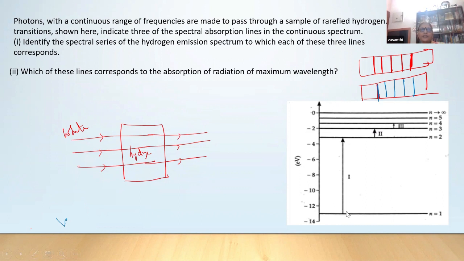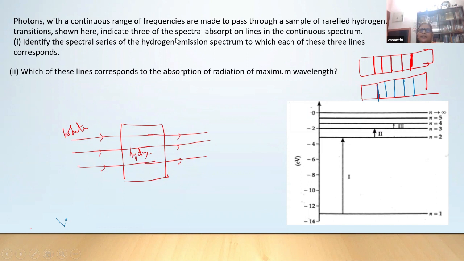So now what is this absorption spectrum here? What is the name of the absorption spectrum? Identify the spectral series of hydrogen emission spectrum to which each of these 3 lines correspond. See these lines: some absorption has taken place, so you will get some dark lines here. What is the name of the spectrum here? It is starting from n is equal to 1 to a higher level. Here it is n is equal to 2 to a higher level, n is equal to 3 to a higher level. What is this line?